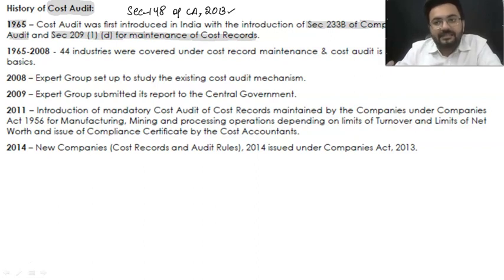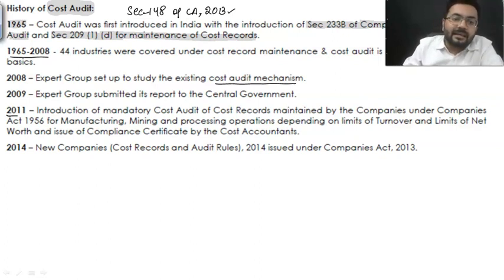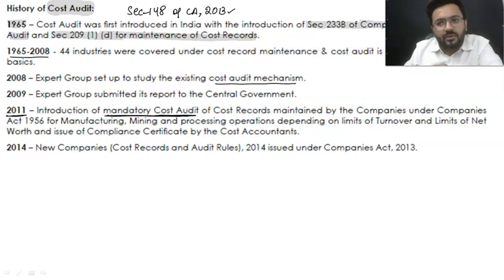And we have the Companies (Cost Records and Audit) Rules, which we are going to talk about in proper detail. Now, till the year 2008, not everybody was required to maintain cost audit records. Only a few industries were covered. After that, in the year 2008, a committee was set up. They told us that yes, there should be a cost audit mechanism. The committee submitted the report, and in the year 2011 there was the concept of mandatory cost audit. Before this, only a few industries were required to conduct a cost audit. There was not that much scope.